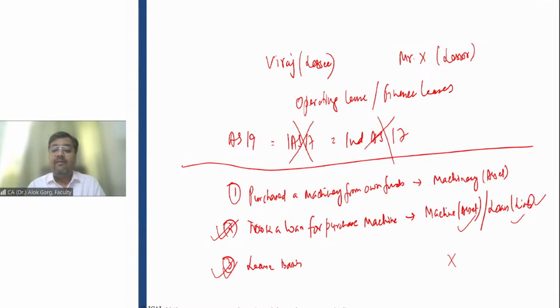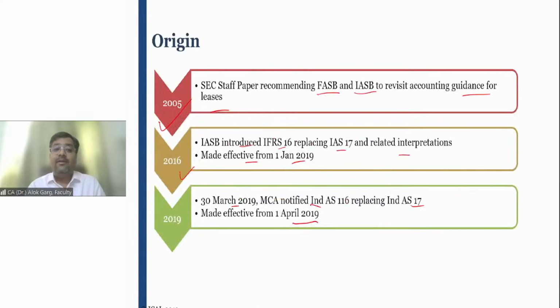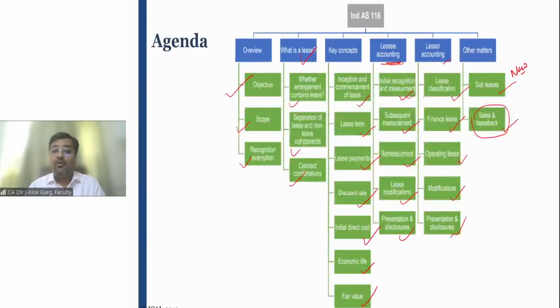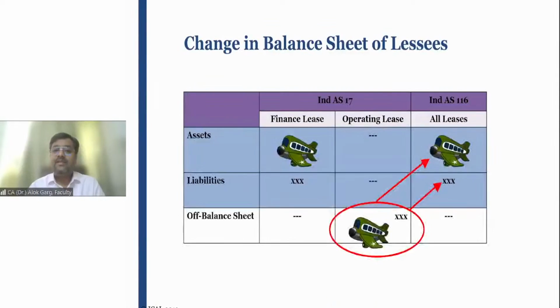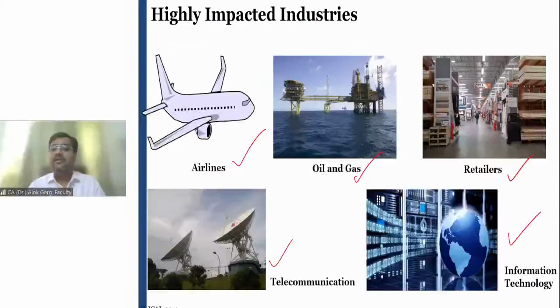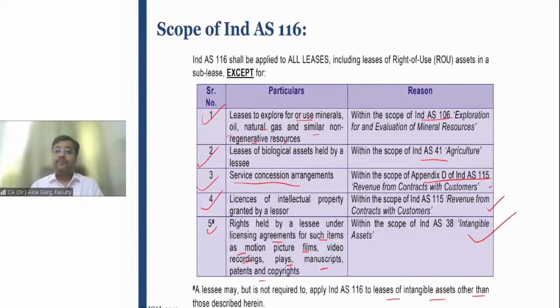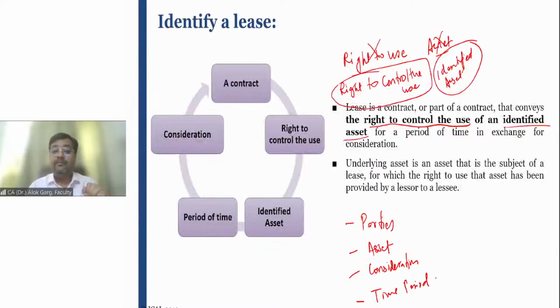Before that, we have understood some important concepts, and we talked about the objective and scope of the lease standard. We have discussed where this standard is applicable. This standard is applicable to all kinds of leases, except some exceptions given in the standard. Then we discussed the definition of a lease in detail.